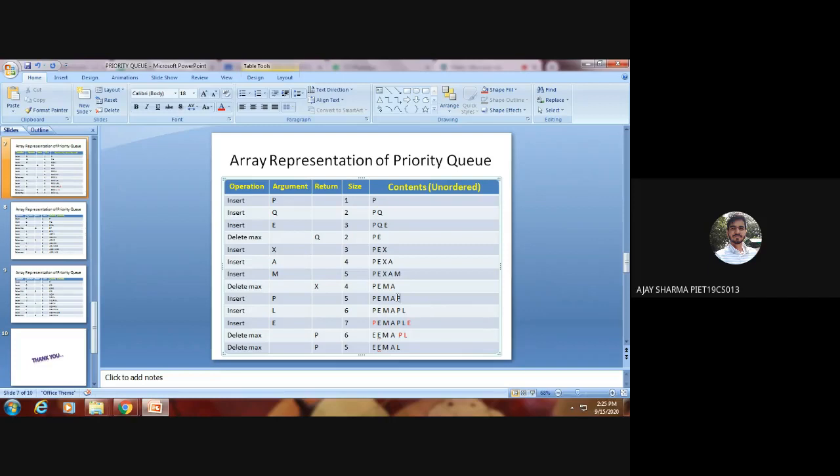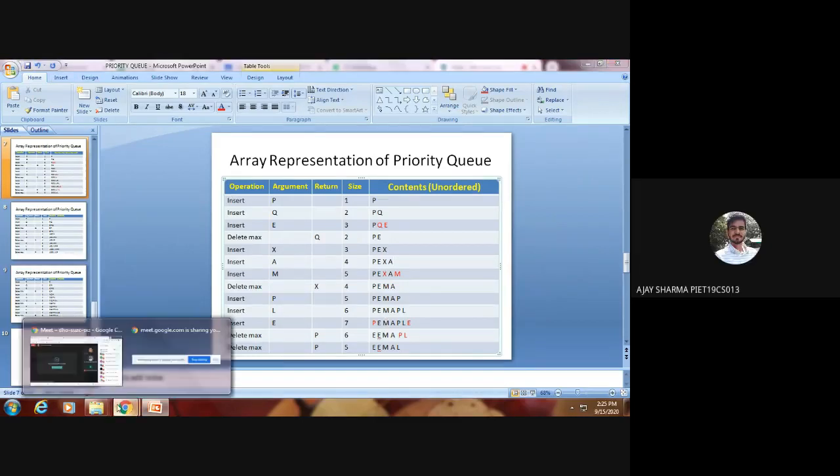Maximum. Like here, suppose I need to delete X. So here X is replaced with the M. Here I need to delete the max, that is Q. Q and E will be replaced with each other and so on. Done? Yes, sir.